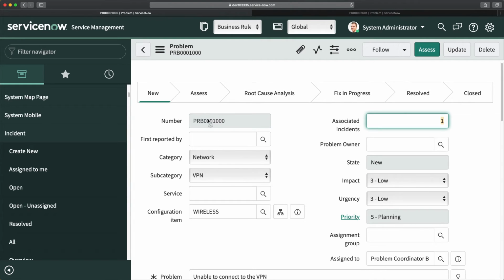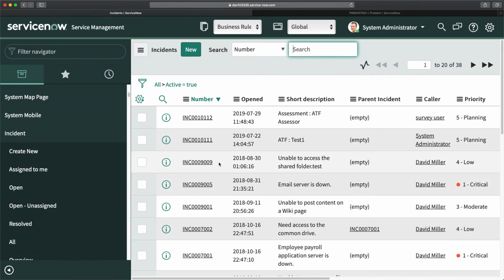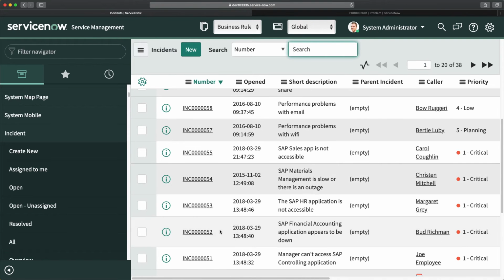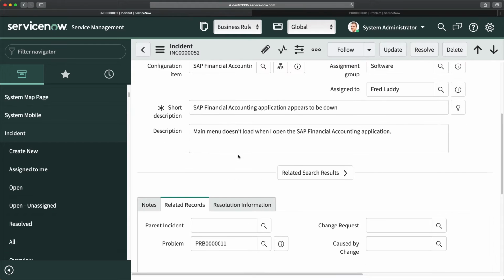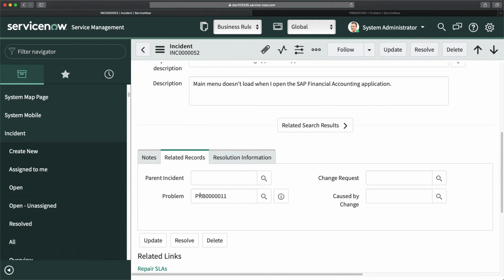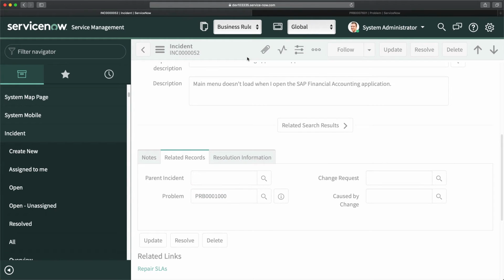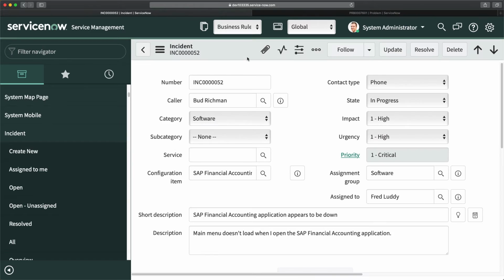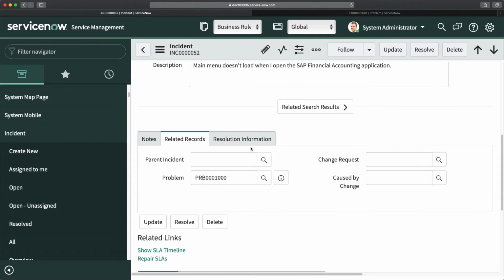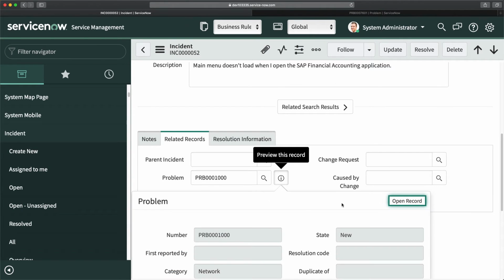Now, this is the problem. So let me copy this and go to any other incident so that I can show you exactly how it is increasing the count. So maybe I will open this one. I will go a little bit to the bottom. I think it already has that problem. Maybe let me just update this one, that's what we want. So I'm going to change this. I will save this particular form. This is saved. And now I will go to this problem record.